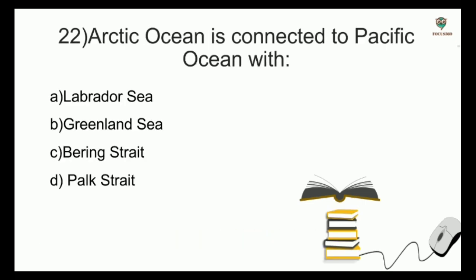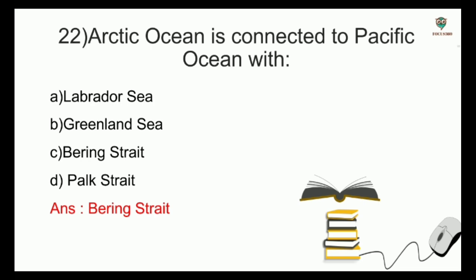Next question. Arctic Ocean is connected to Pacific Ocean with: Labrador Sea, Greenland Sea, Bering Strait, Palk Strait. And the answer is Bering Strait. Also, Arctic Ocean is connected to the Atlantic Ocean through Greenland Sea and Labrador Sea.